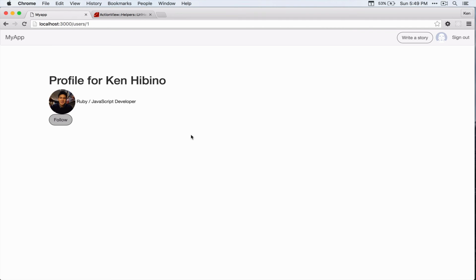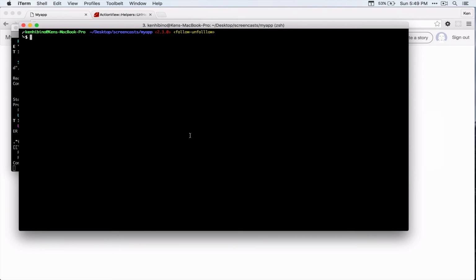All right, so let's go back and then let's check our Git history. I recently learned some Git tricks, and I have this shorthand git sla.